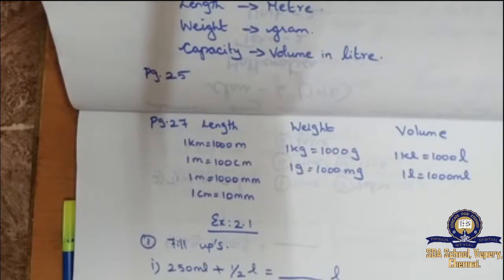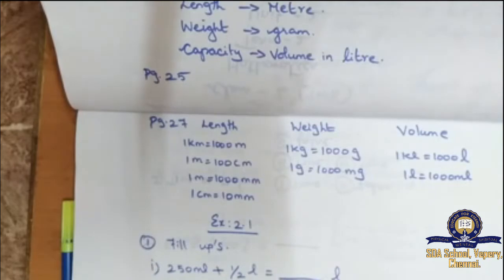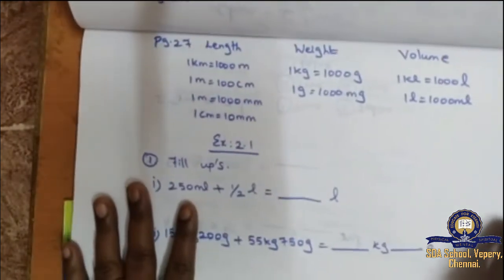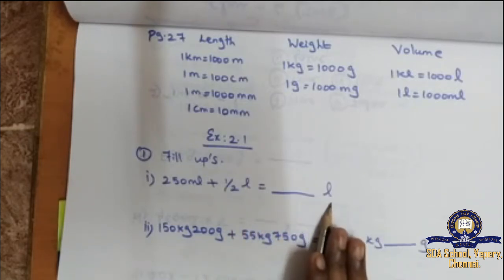Next, exercise 2.1, page number 30. Exercise 2.1, first, fill in the blanks and true or false. Fill in the blanks I will explain to you, then only you will be able to understand. First, 250 ml plus half liter. That means they are asking you to convert into liter.